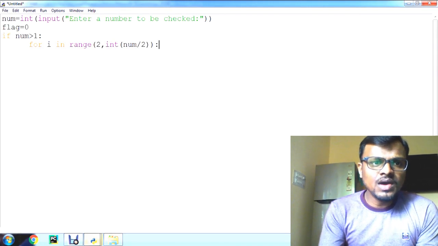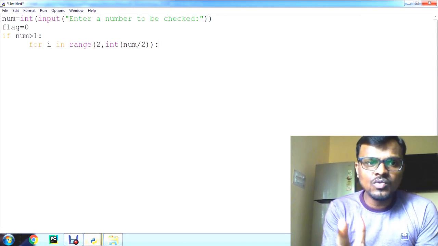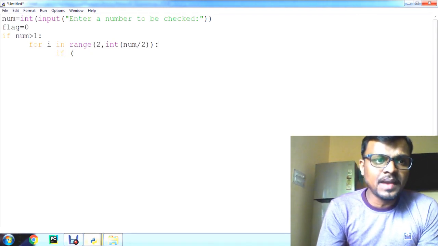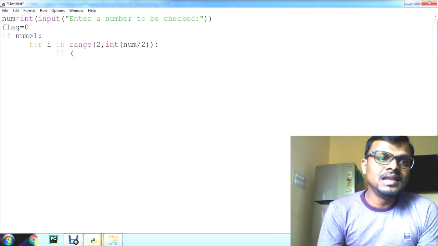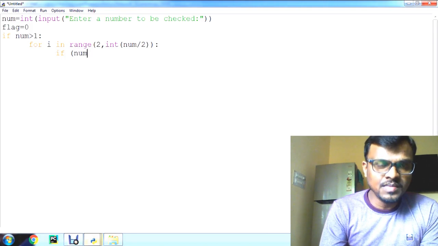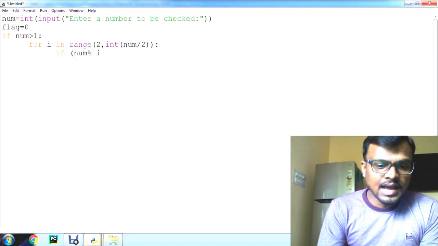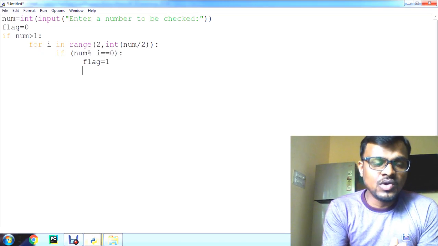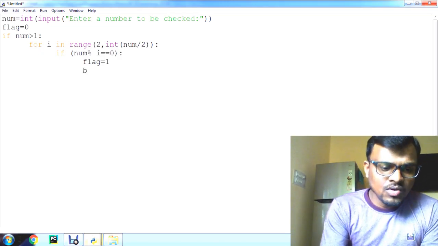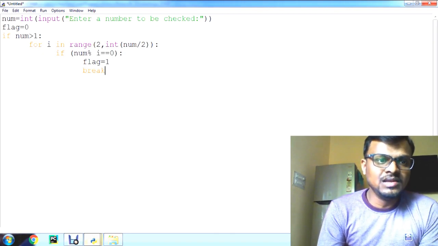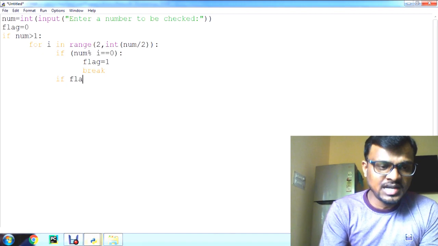Here I am initializing the range and converting num by 2 into integer type. Now let's check one more condition to find the prime number, that is the number should not leave the remainder 0. For that we use the modulus operator. If num percentage i is equal to 0, then I change the flag to 1. That means the number is not a prime. Once we know the number is not a prime, I am going to break the loop. So, break.